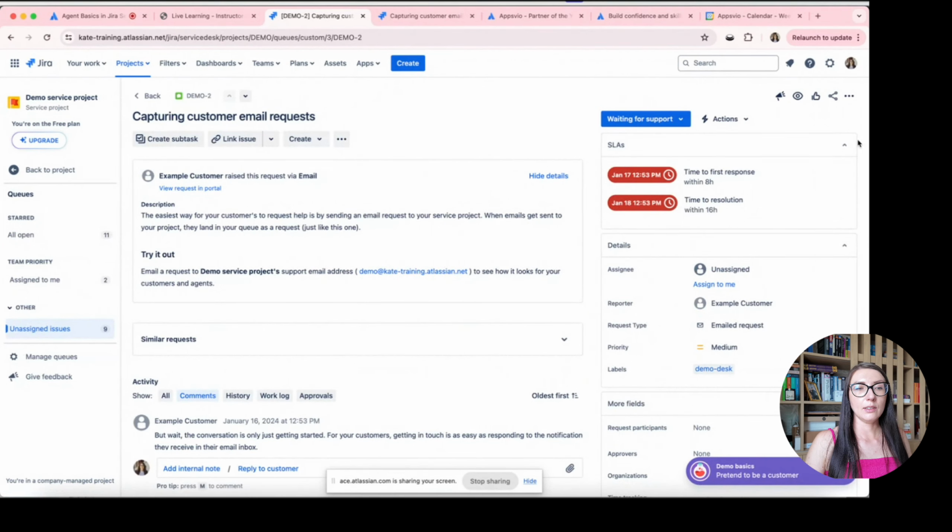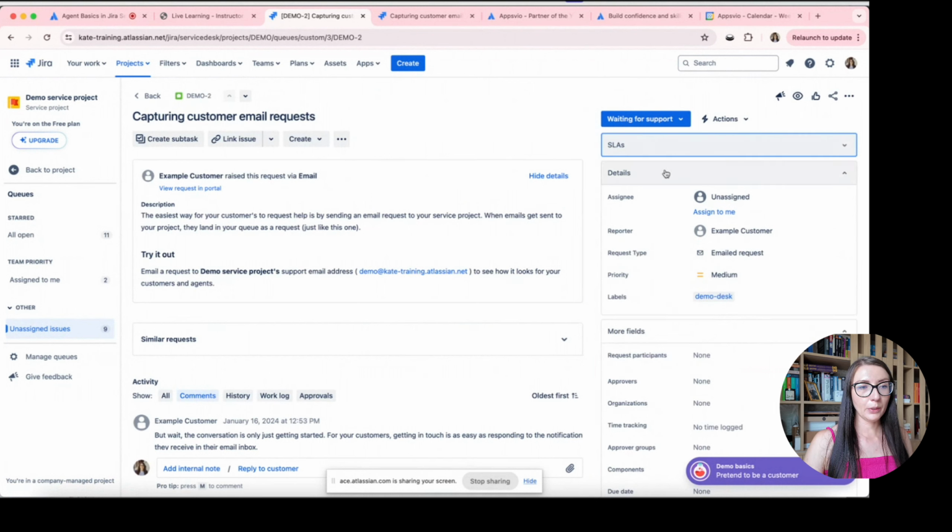The next area is called details. And in this area, you can find basic information like assignee, reporter, request type. In this case, you can see that this is an email request, because your customers can create tickets using different channels. Sending email to your Jira Service Management is one of the options, very popular, because you can use the email which is created when you create a service project, or you can connect your email.